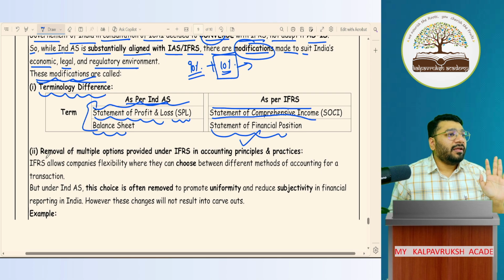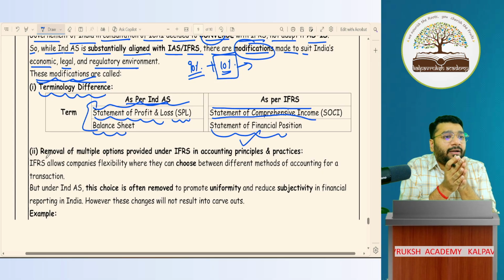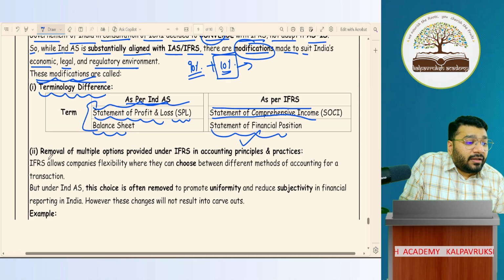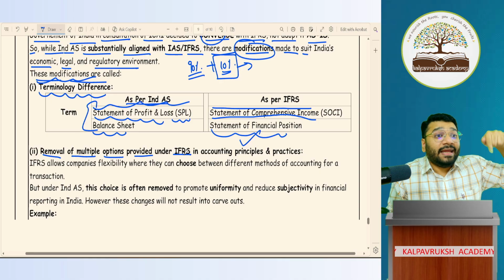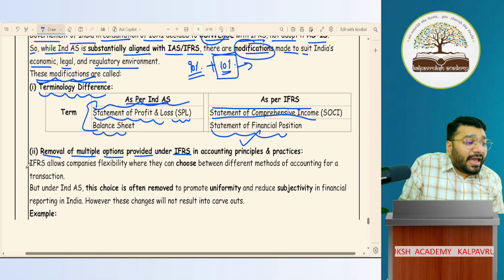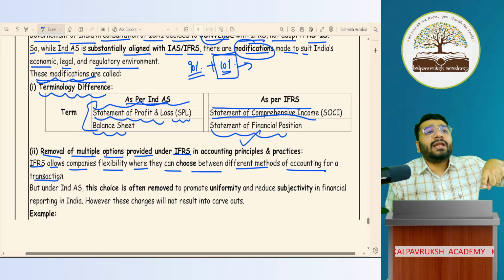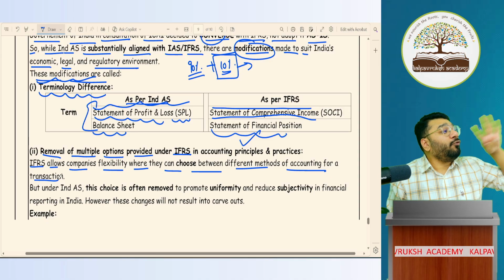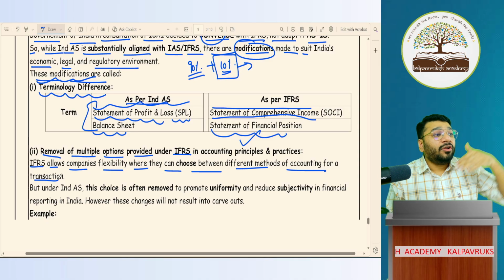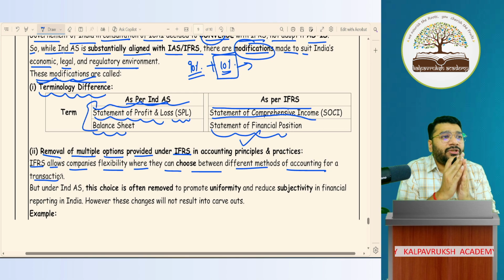So Ind-AS said that we can't be too much like IFRS, and we can't be too much like AS either. We have to come out with some middle path, right? So now what happened is, we started removing multiple options provided under IFRS, where under Ind-AS we started curbing the multiple options given by IFRS. So IFRS allowed companies flexibility where they can choose between different methods for accounting a transaction. If a transaction can be accounted in multiple ways, they gave 4 ways. Ind-AS said that giving 4 options is too much. So what they said is, we'll curb the options and give only 2 options.